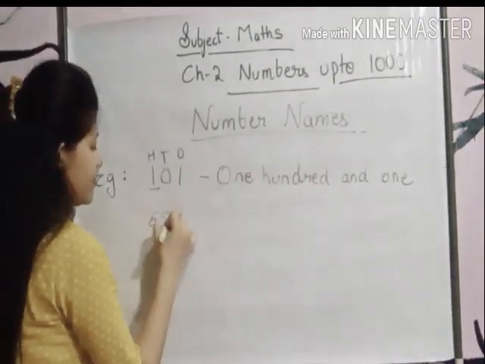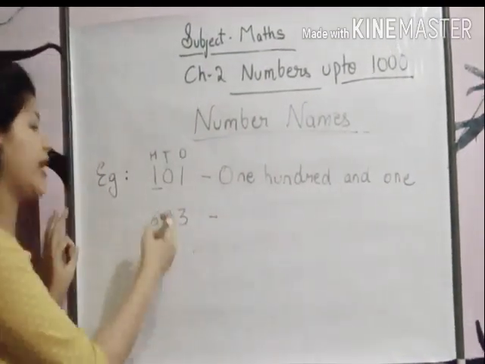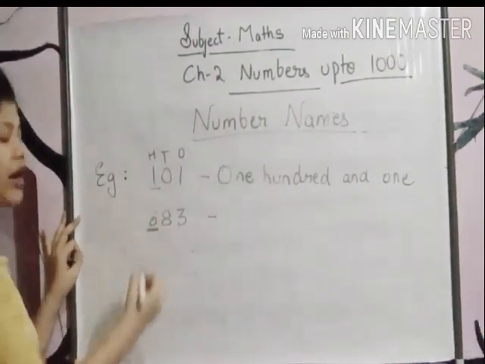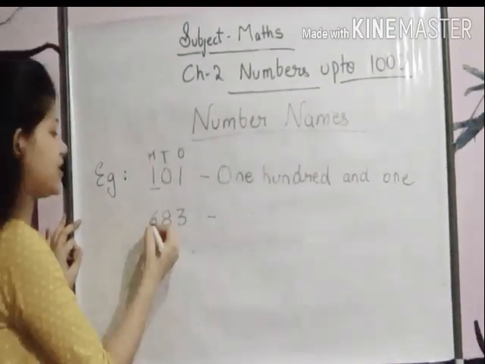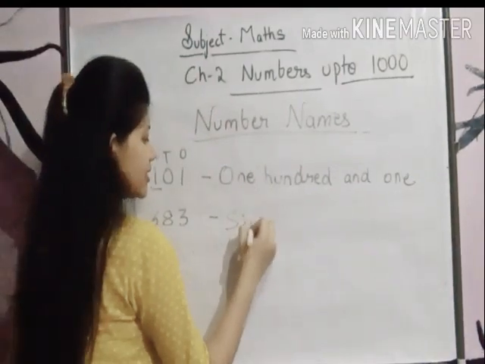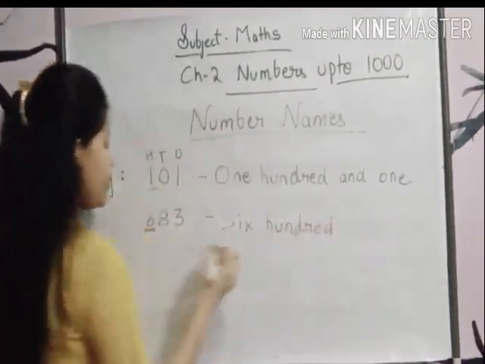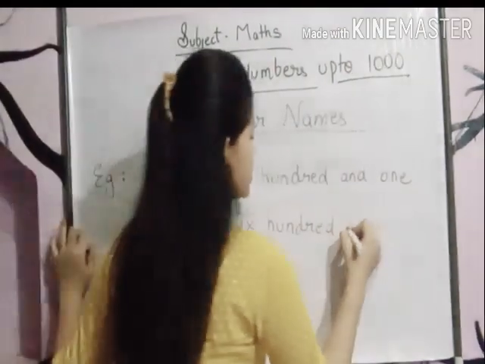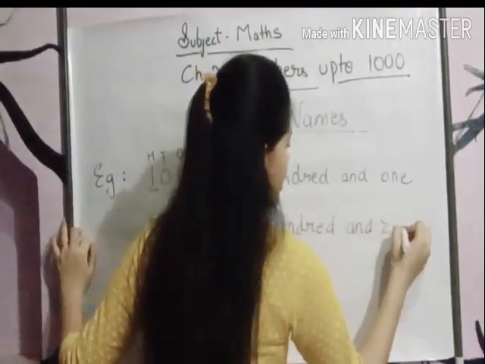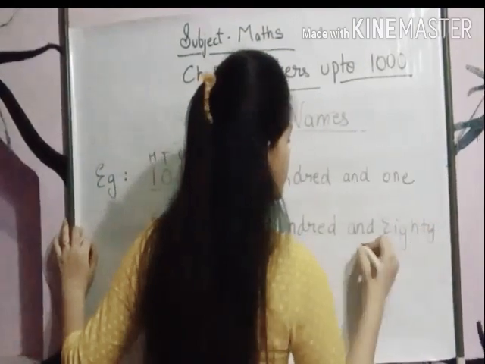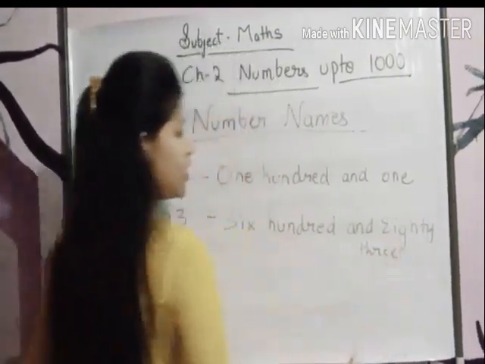Let's take another example, 683. Now again we will look at the hundreds column, that is hundreds digit 6. So we will write 6, then we will write the word hundred, then we will write the rest of the number, that is 83. 683. Got it?